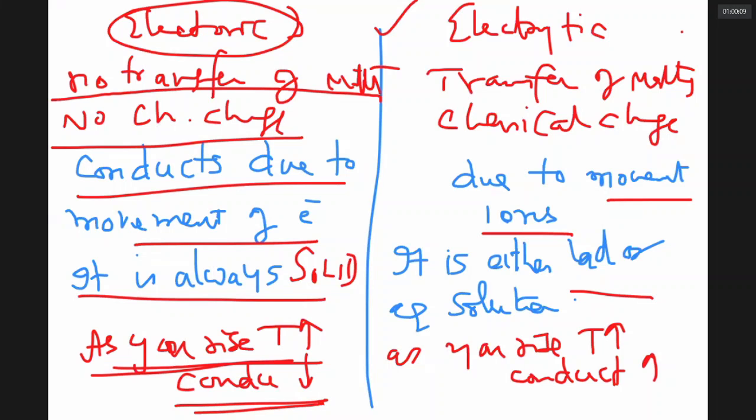Electrolytic conductors, depending on how many ions they are furnishing, if they are producing a large number of ions and if the ions can easily move, they are called strong electrolytes. Concentrated sulfuric acid, nitric acid, HCl, NaOH, KOH, they are all excellent electrolytic conductors, strong electrolytes. Acetic acid, ammonium hydroxide, which dissociate less, are called weak electrolytes. Are you clear about that, sir? Yes, sir.